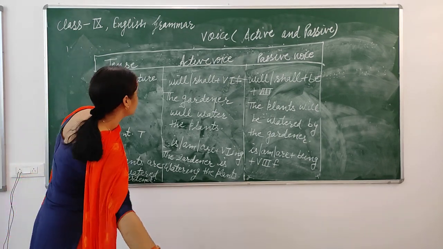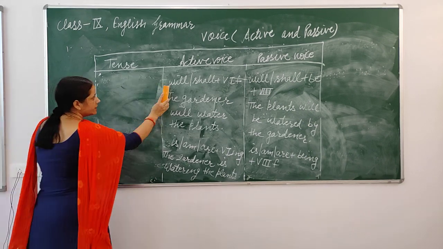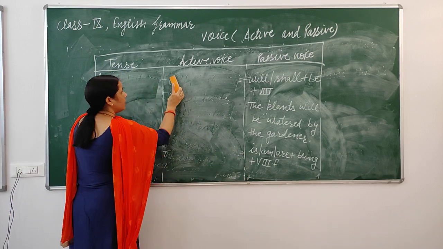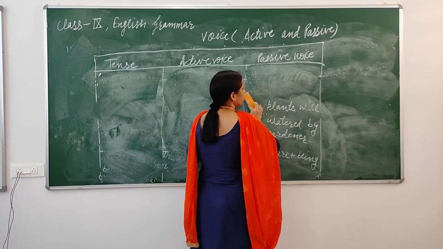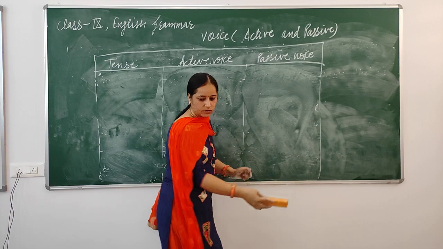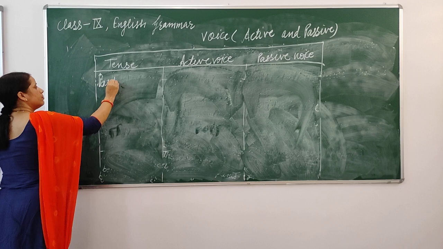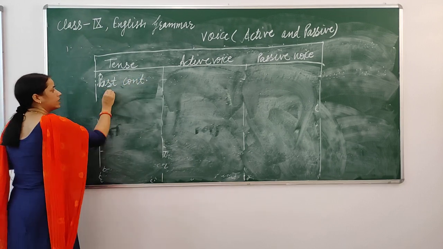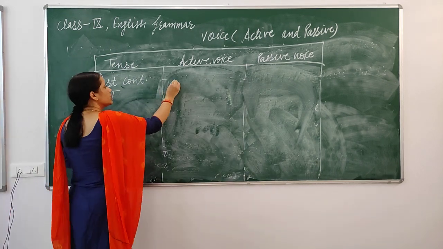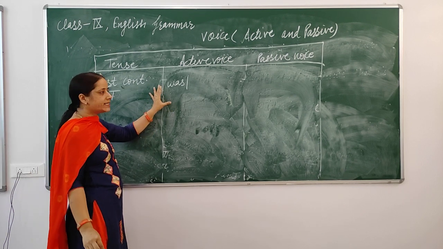This is your present continuous tense. After that, I am coming to past continuous tense. How will we change active voice into passive voice form? In past continuous tense, we have was, were in place of is, am, are that we have in present continuous tense.